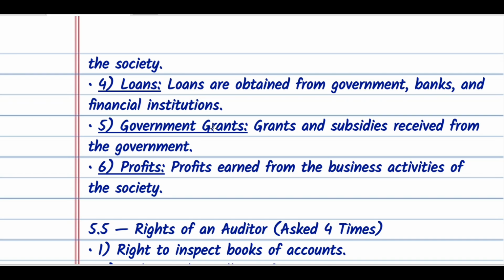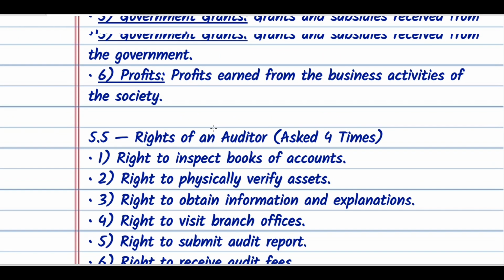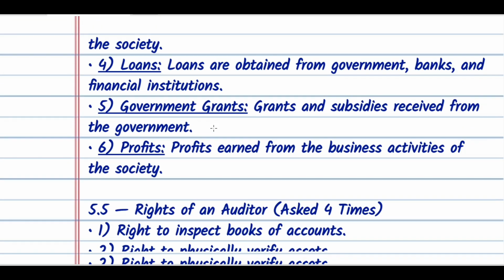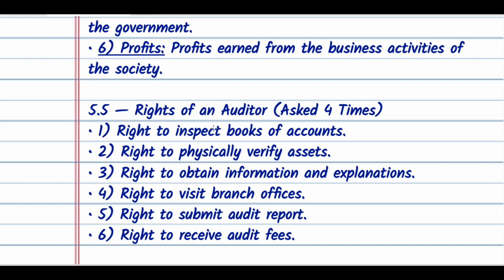Number 4, loans. Loans are obtained from government, banks, and financial institutions. Number 5, government grants. Grants and subsidies received from the government. Number 6, profits. Profits earned from the business activities of the society, like hoardings, parking, etc. So from here also the society can earn. These are the profits. This much you must write, at least 6 to 7 points, for this particular question if it comes in write short notes.